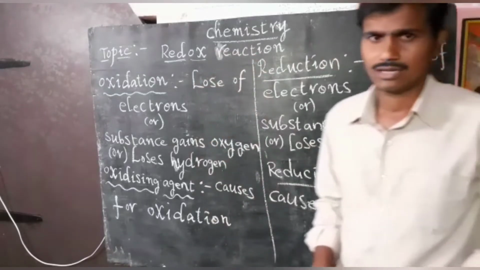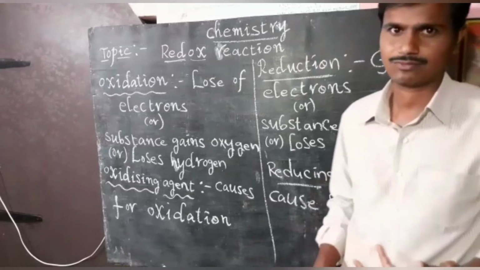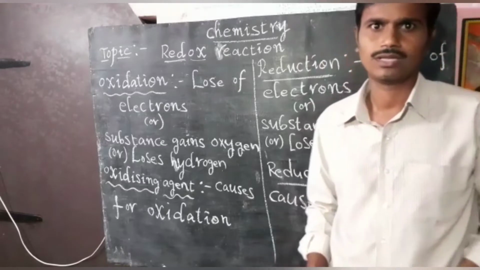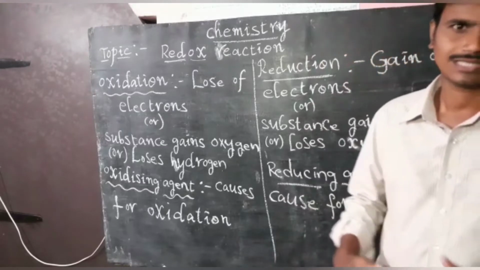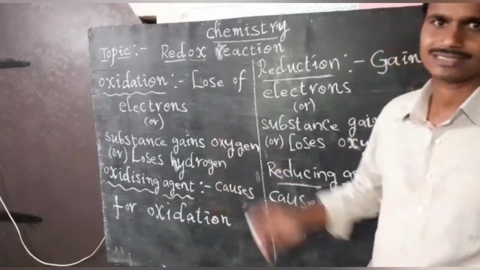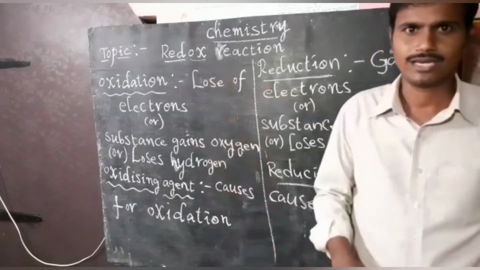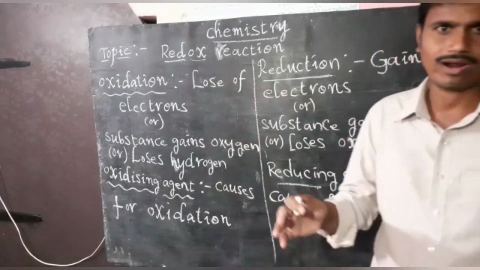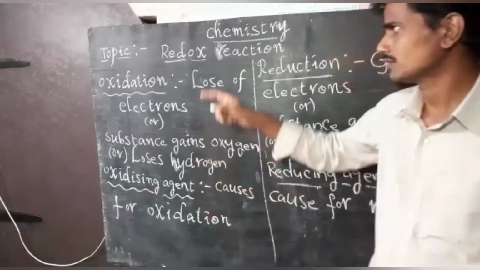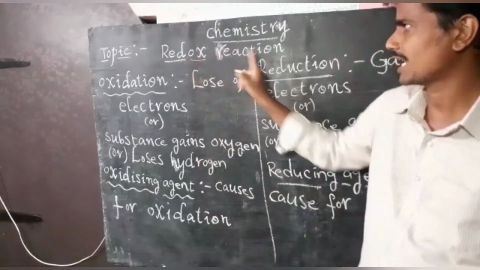See here, what is oxidation, what is reduction? First of all, we should know, then we can get a clear idea about these redox reactions. Redox reaction means it contains both reduction and oxidation reactions.